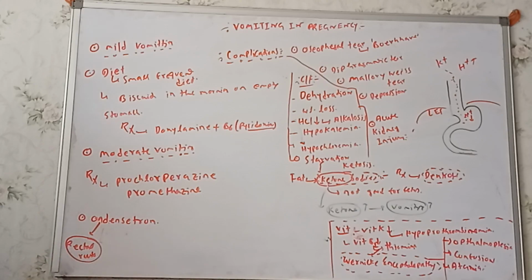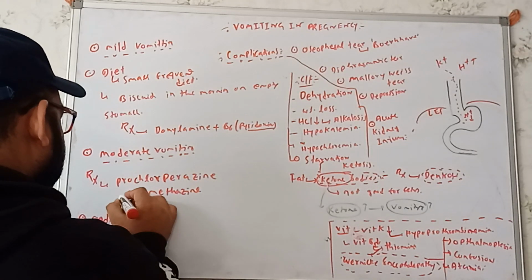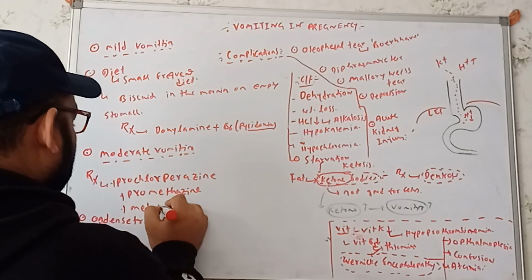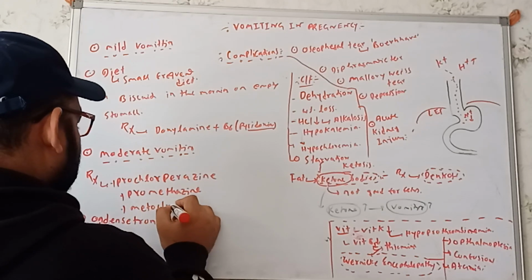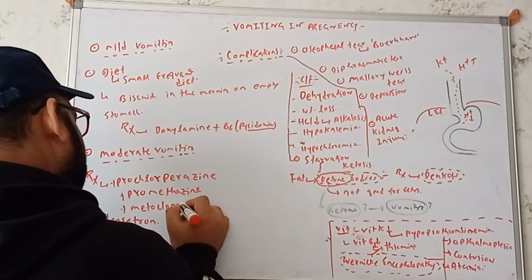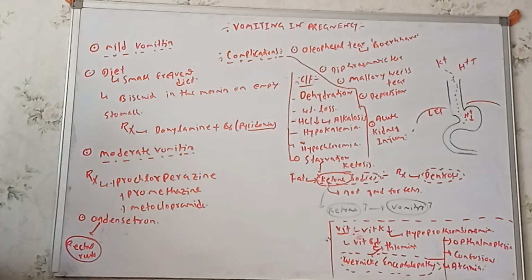Another one you can use is metoclopramide. Yes, so we can use these drugs in terms of the moderate vomiting.